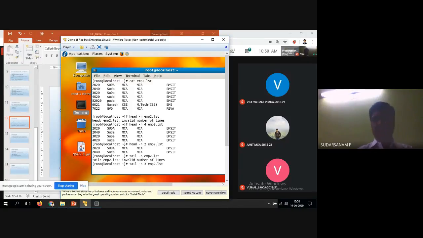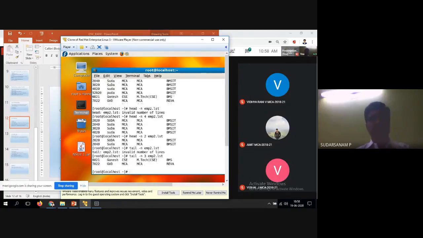See here. So you have one empty line, last one, and 7022 and 6021. That means the last 3 lines will be displayed. Because we have entered one enter here, so one line is there. That is the reason it is not visible for 3. This is nothing but an empty line. This is also considered. So 3 lines got displayed.